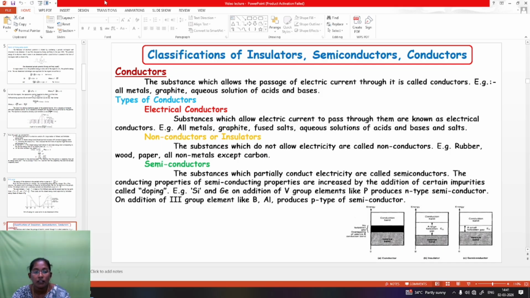Semiconductors are substances which partially conduct electricity. The conducting properties of semiconductors are increased by the addition of certain impurities, called doping. Examples: silicon, germanium. On addition of fifth group elements, we produce N-type semiconductors. On addition of third group elements like aluminum, we produce P-type semiconductors.